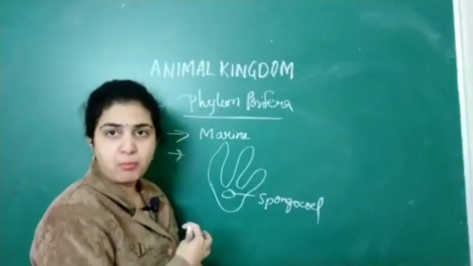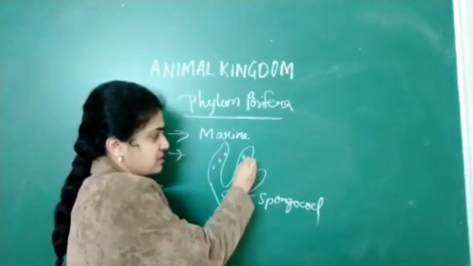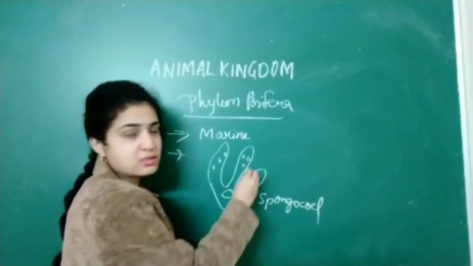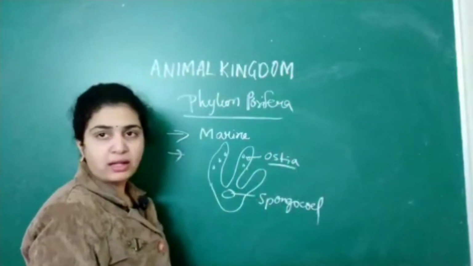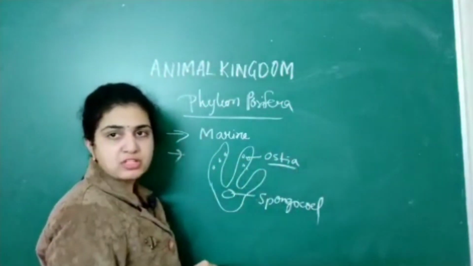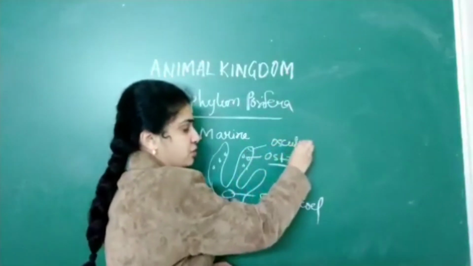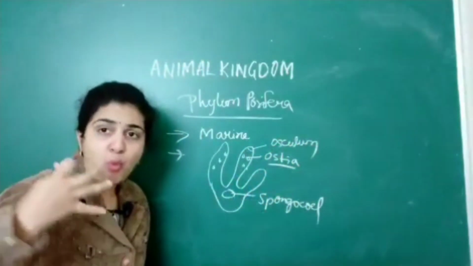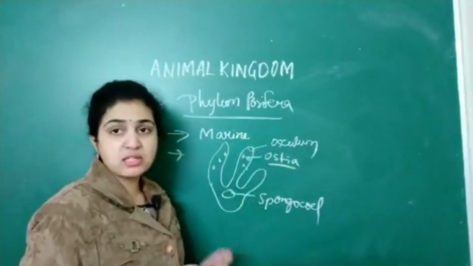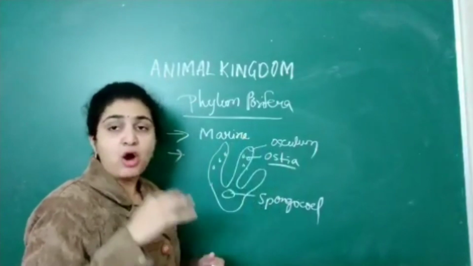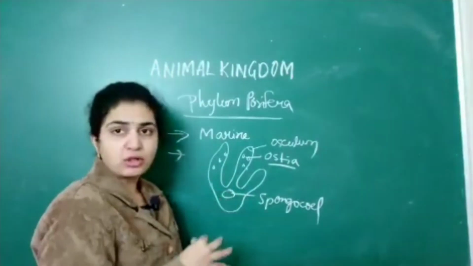Water enters into the body of the sponges through small minute pores, which are called ostia. And water moves out of the body of the sponges through the osculum. Remember the main points: water enters through ostia and moves out through osculum. Ostia is plural, numerous small holes present on the full body.